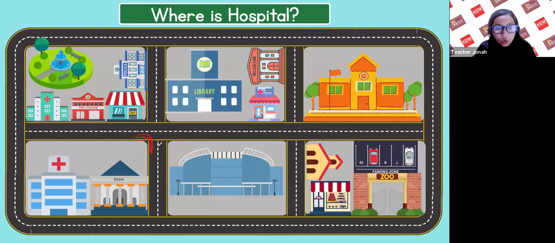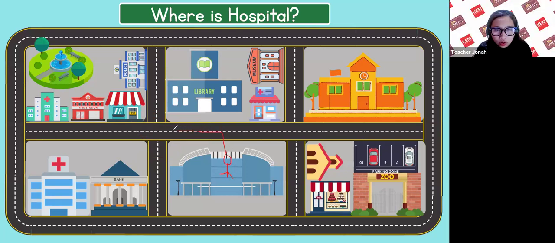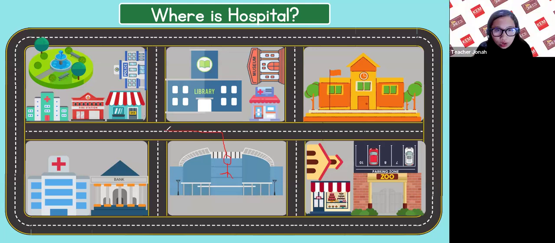Or for example, if you go from the mall, this is Kim, from the mall, and then you go here. You drive a car, and then you are here.